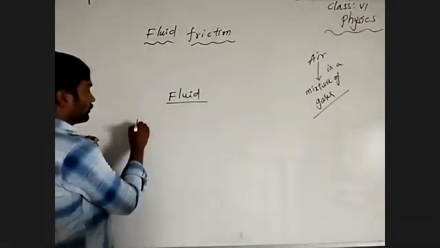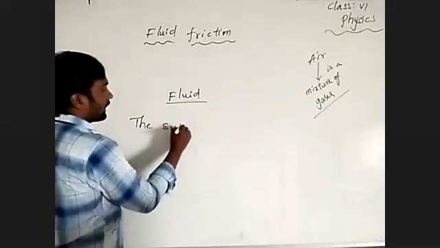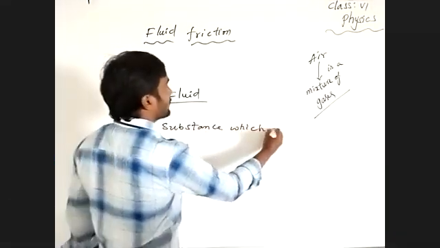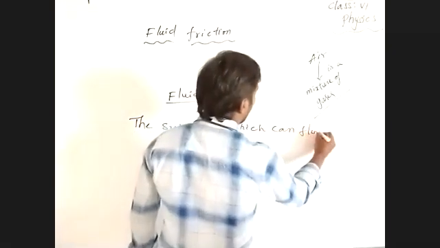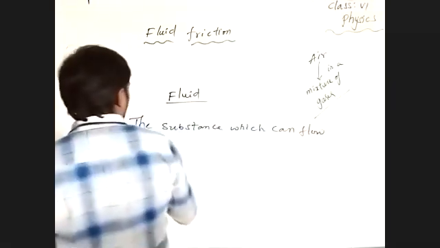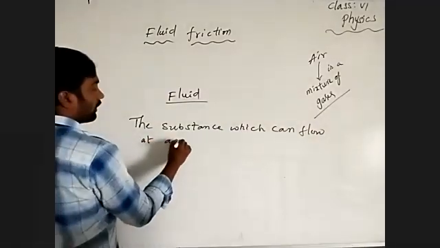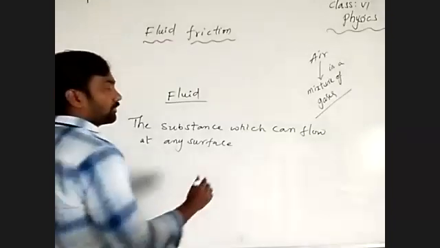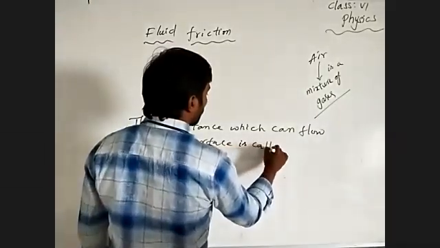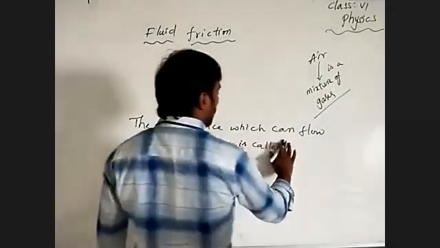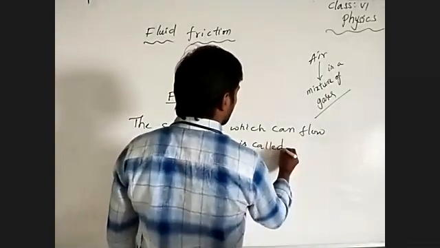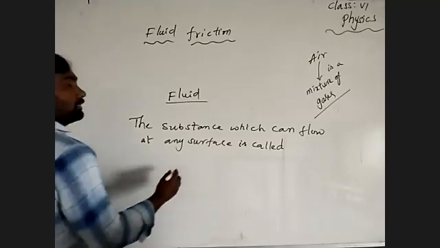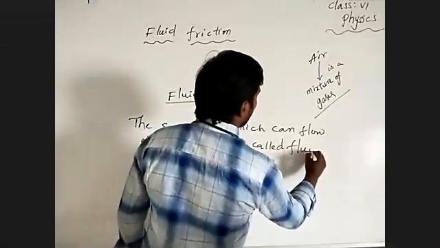The substance which can flow at any surface is called fluid.